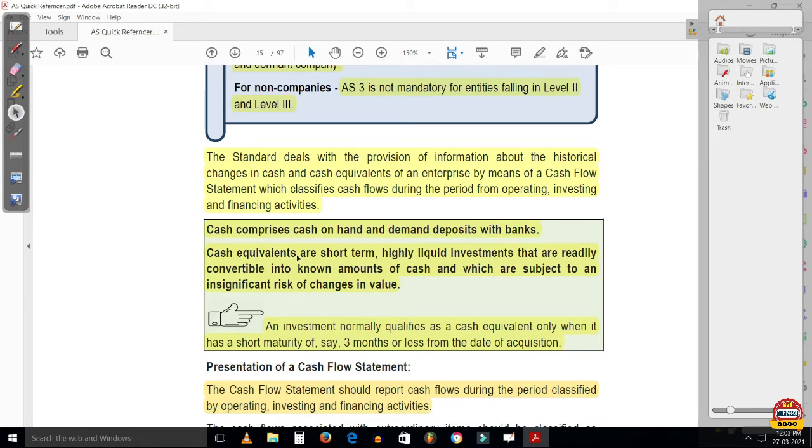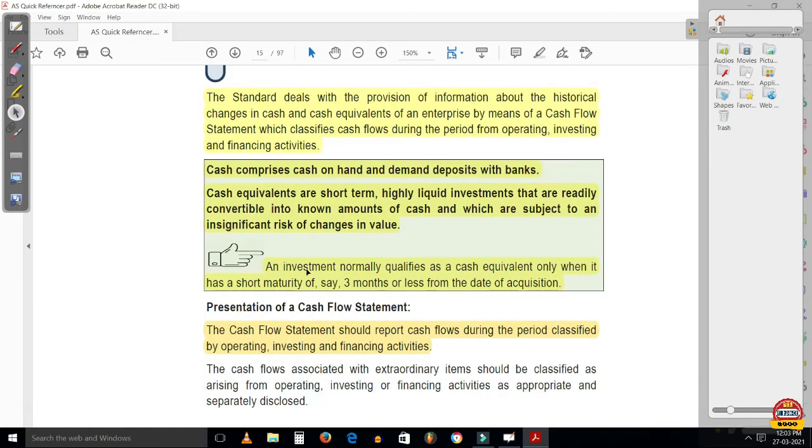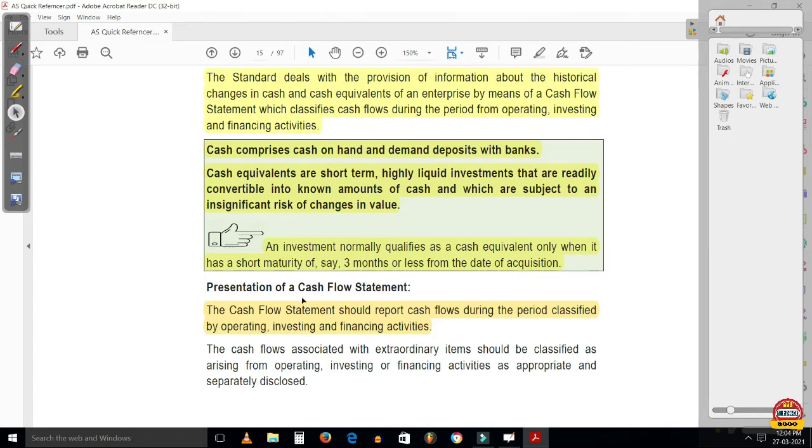What are cash equivalents? Cash equivalents are short-term, highly liquid investments that are readily convertible into known amounts of cash and which are subject to an insignificant risk of changes in value. So cash equivalents are what? Highly liquid investments, short-term investments, right? An investment normally qualifies as a cash equivalent only when it has a short maturity. So only if an investment is of short maturity will it fall under the category of cash equivalents. Short maturity will be like 3 months or less than 3 months, right?